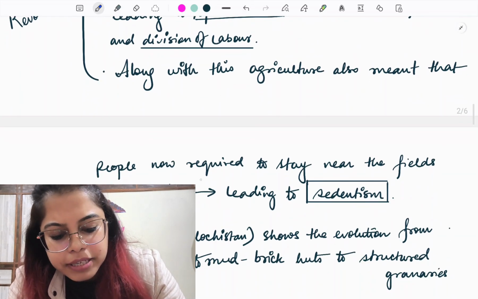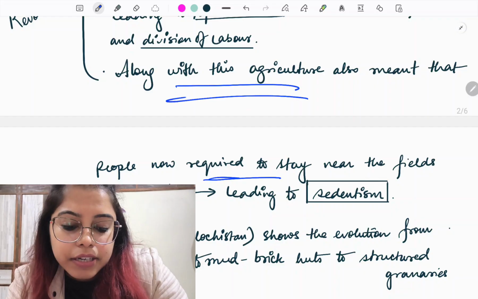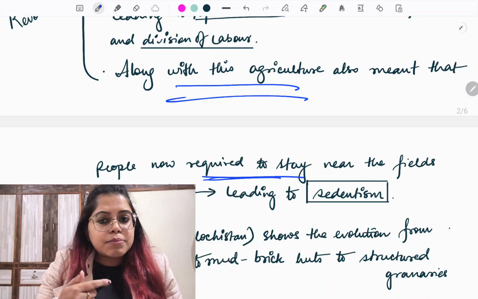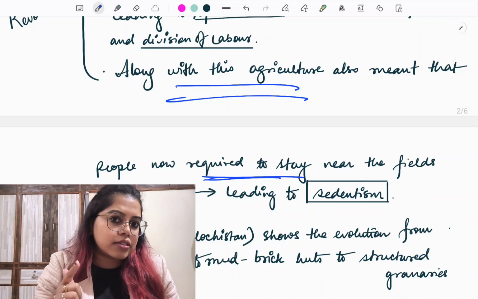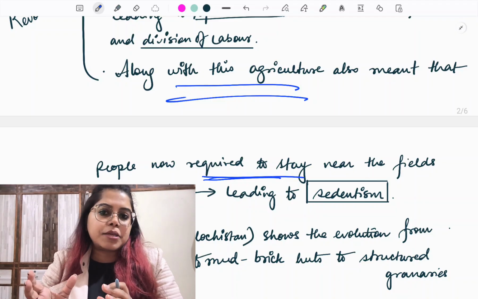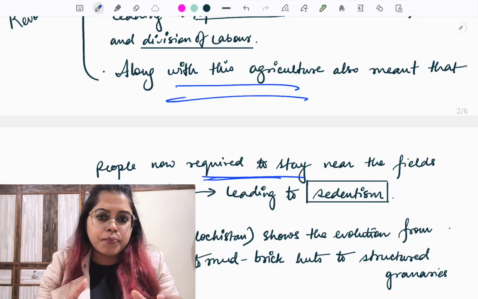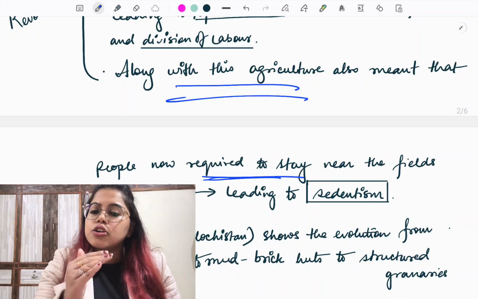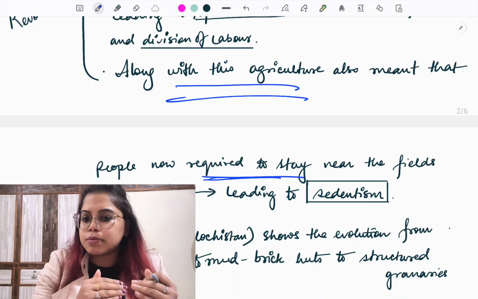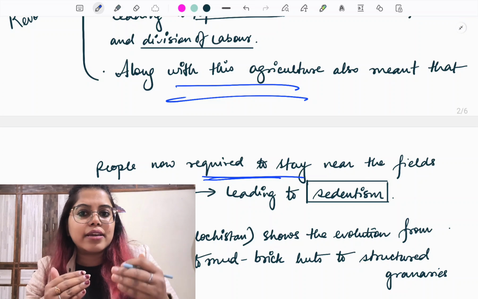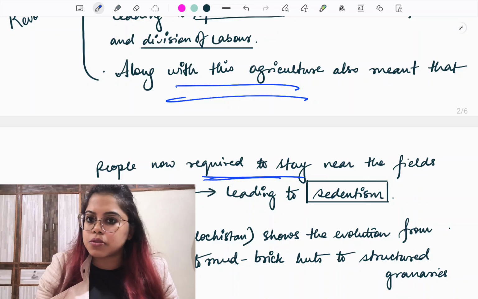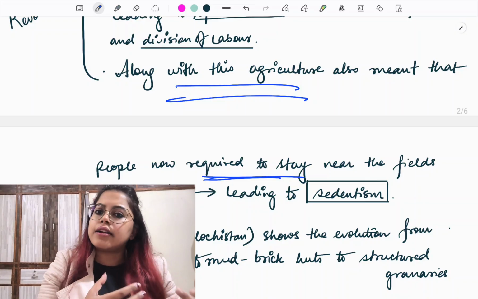Now advent of agriculture also meant that people required to stay in one particular place. In the Mesolithic period, there was no formal agriculture, that is, large scale agriculture as such was not happening. We can still call it a pre-agriculture, proto-agriculture period, okay? When we have it in a crude form, still formal agriculture is not there. So what happened is, compared to the Paleolithic period, people's lifestyle had become less mobile. They started moving from one place to another less frequently, but still they needed to move in search of resources, in search of food grains, in search of hunting for animals.